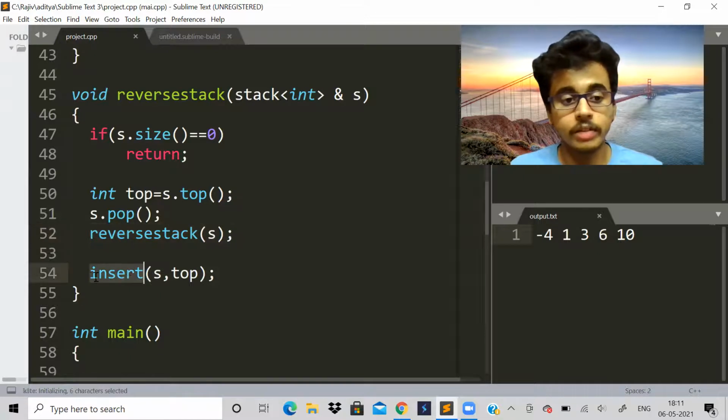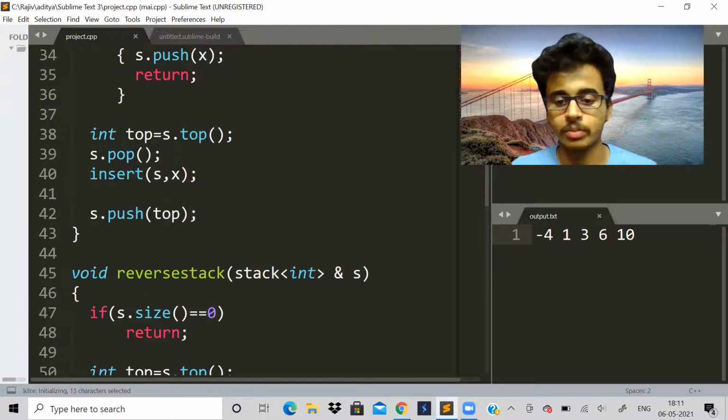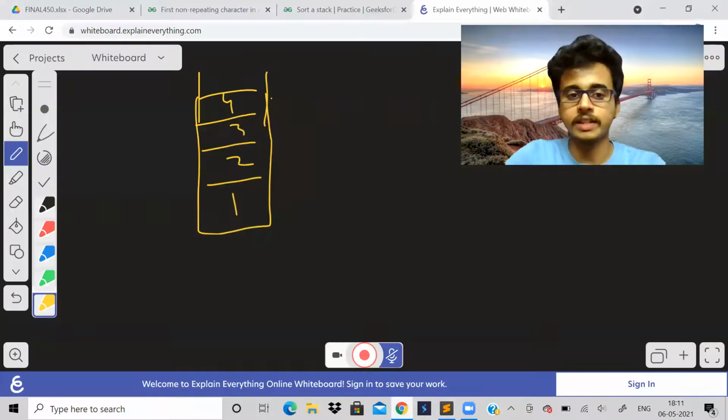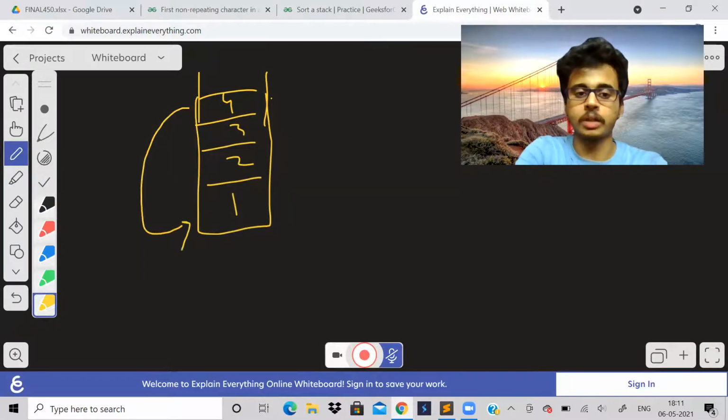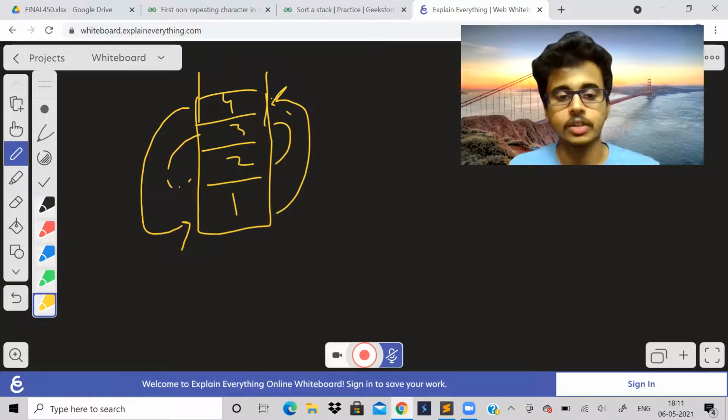Okay. But we should insert the top element that we got at the bottom, right? So basically what we have to do, if you want to reverse this stack, this top element should come to bottom. Similarly, this should come here, this should go here, and this should go here, right? That's what should happen. So that is why we cannot push back the top element into the stack, otherwise it doesn't make sense.